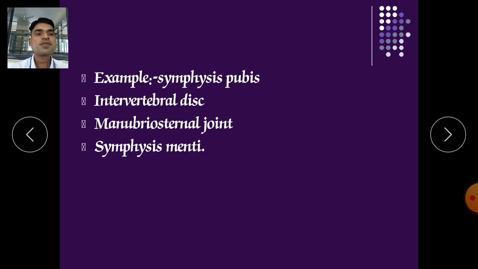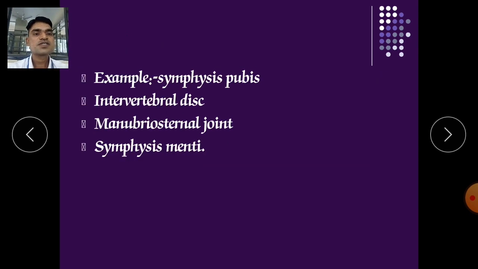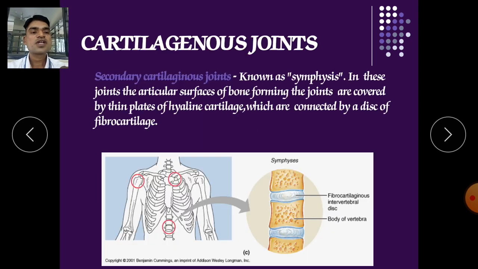Another example of symphysis is the pubic symphysis. At that place we also find a joint, at the pubic symphysis, and the intervertebral disc, and the manubriosternal joint. What is the manubriosternal joint?